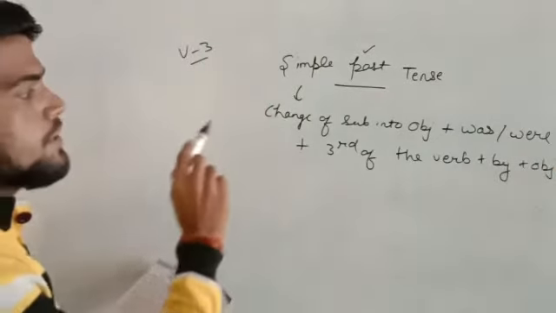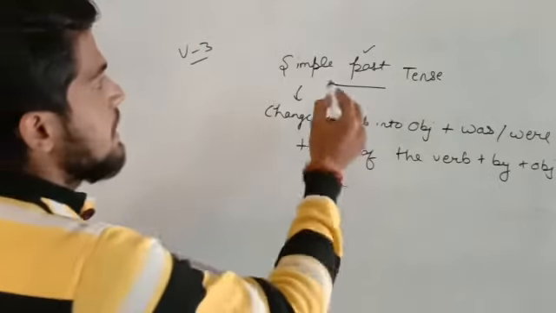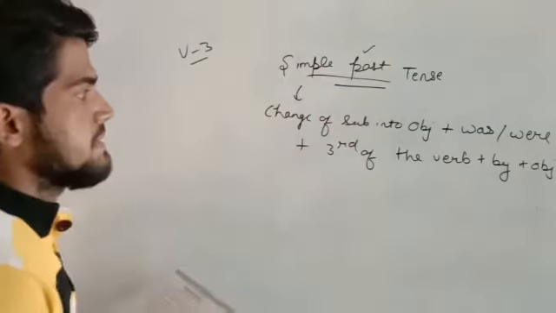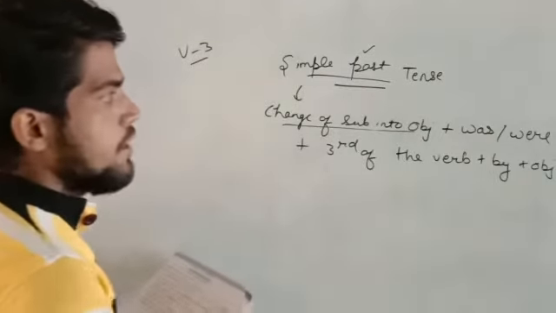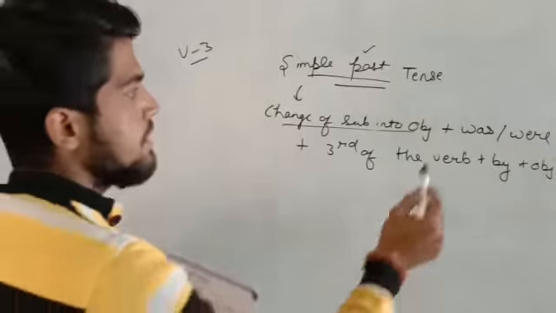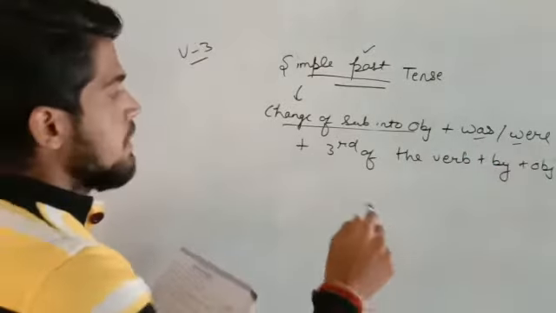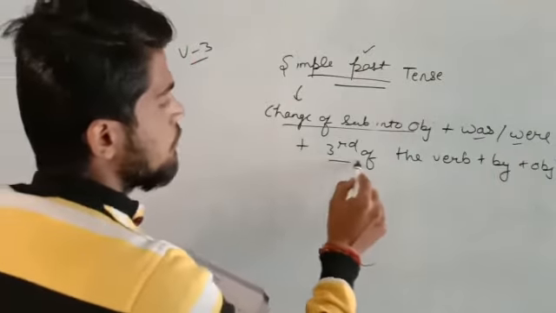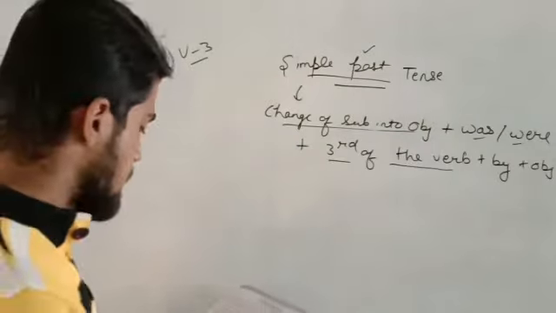Okay, so this will be the rule for changing active voice into passive voice, or passive voice into active voice, in simple past tense. First of all, change the subject into object or object into subject. Then add was or were as the case may be, the third form of the verb, plus by and the object. I will explain this today with an example.